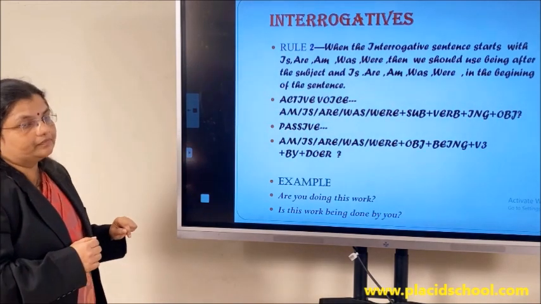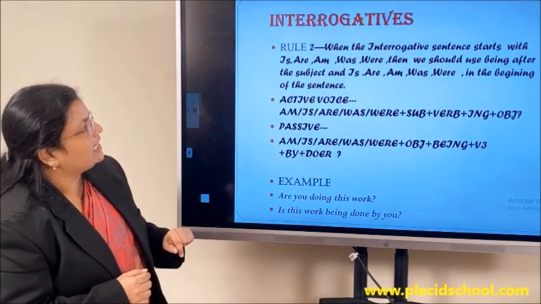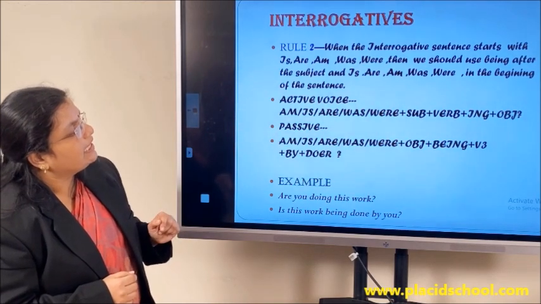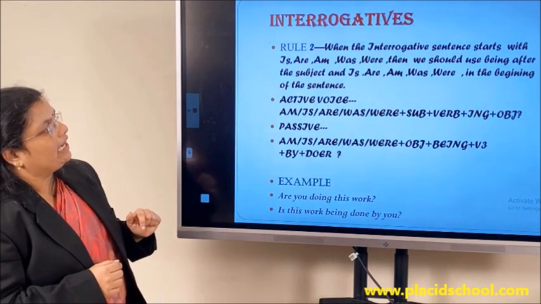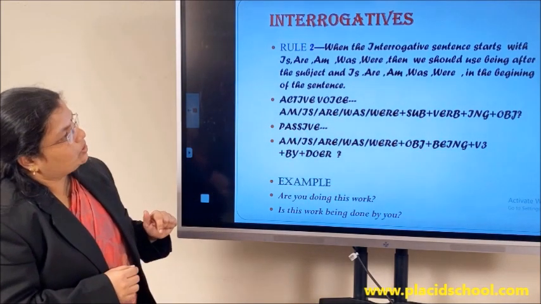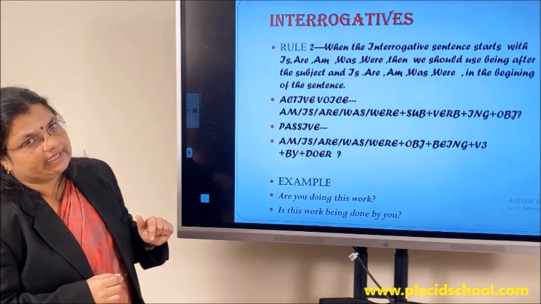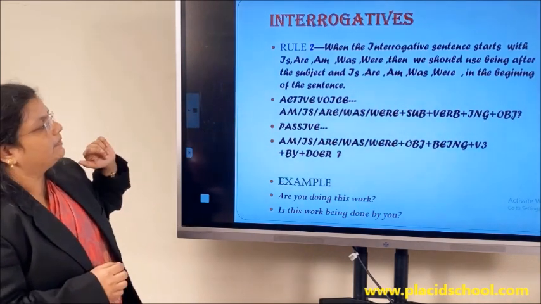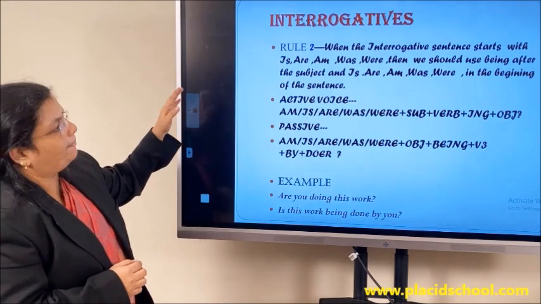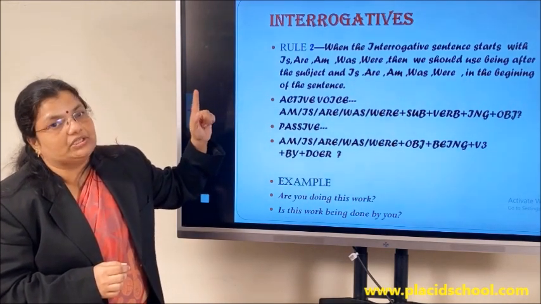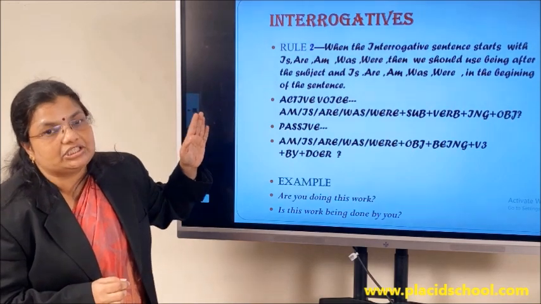Rule number 2. When the interrogative sentence starts with is, are, am, was or were, then we should use being after the subject and is, are, am, was or were in the beginning of the sentence. We shall get that clear when we see an example. So once again, I'll say the structure of an active voice sentence when the interrogative sentence is in continuous form.